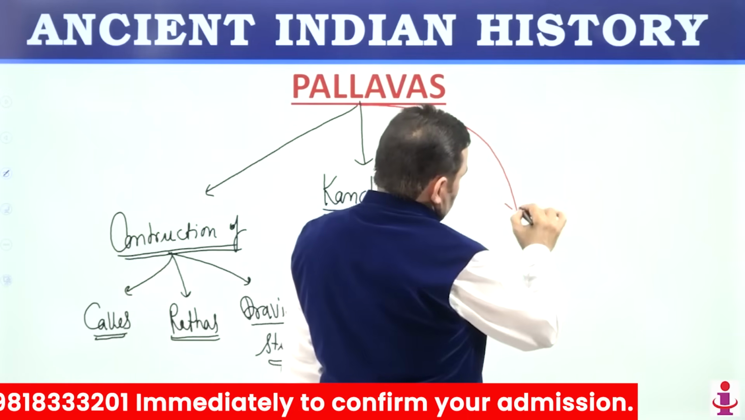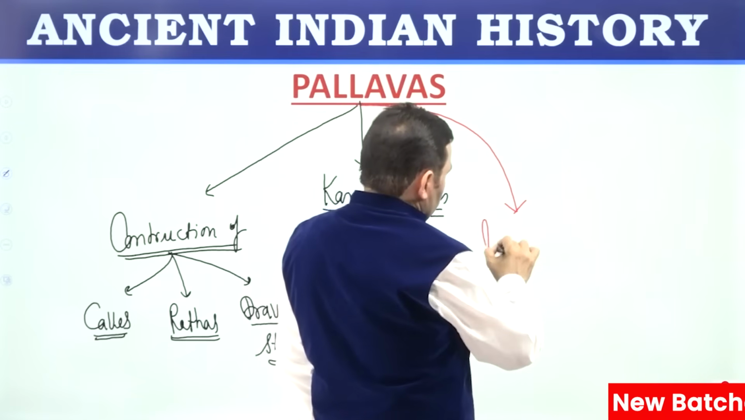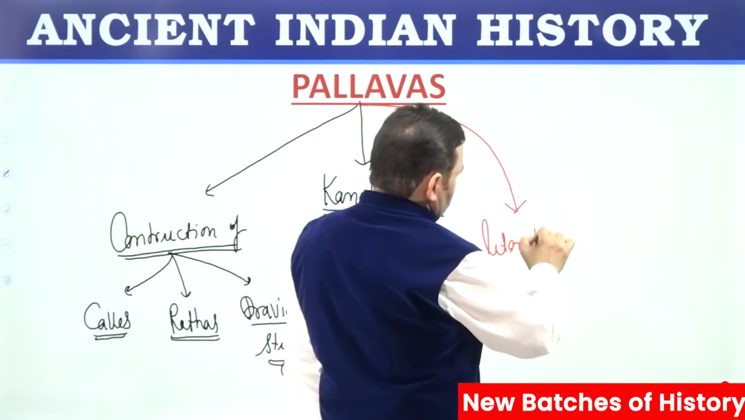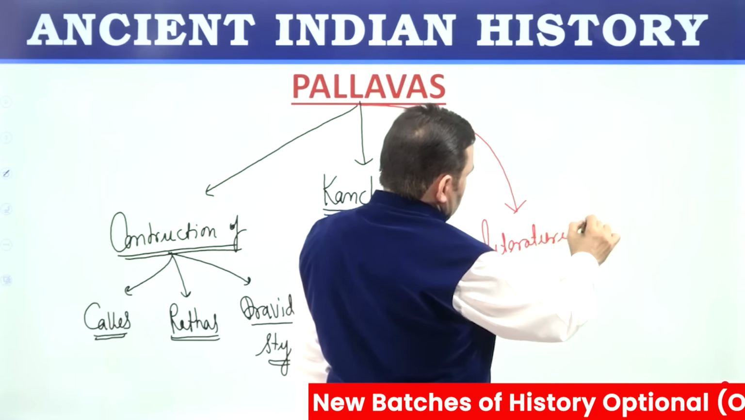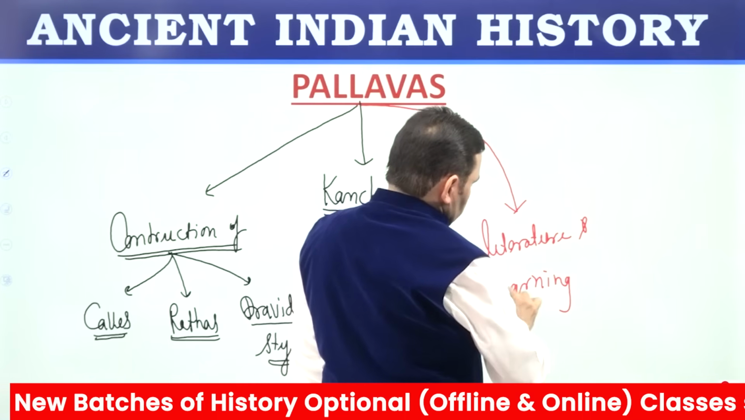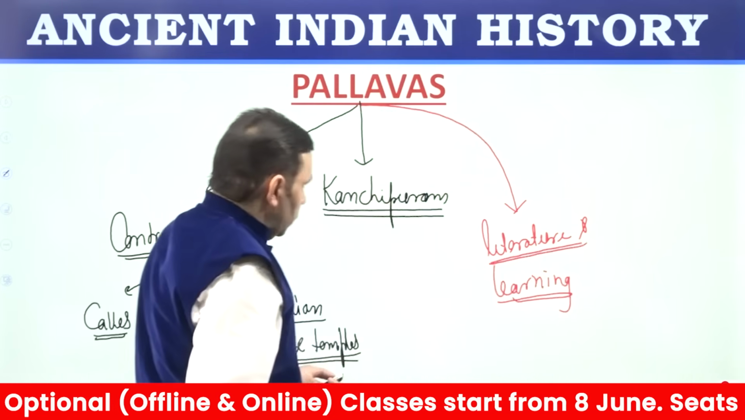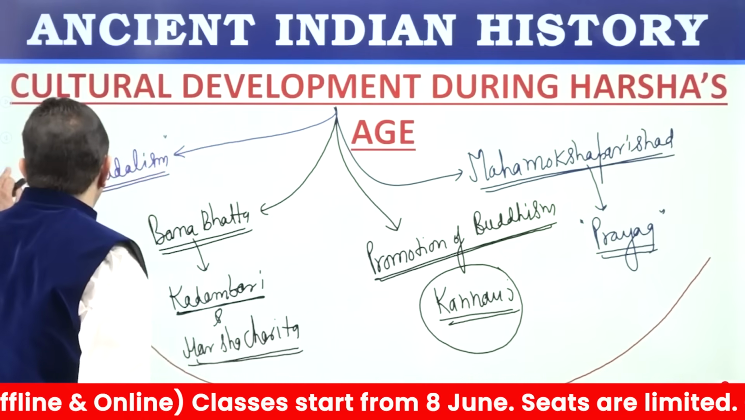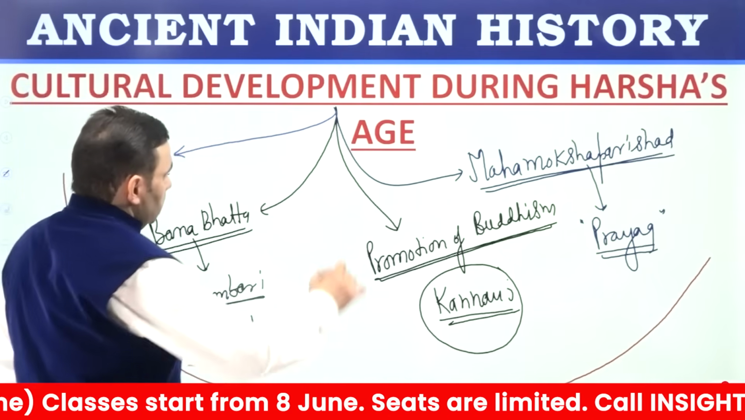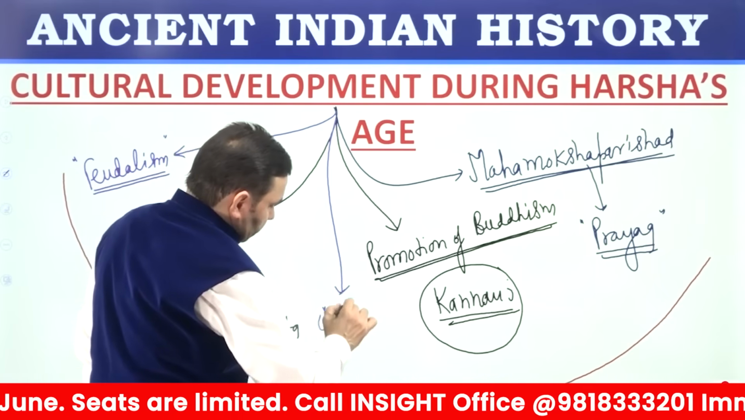Pallavas were great patrons of literature and learning. Kanchipuram was a world famous center of learning. So when Kanchipuram was a world famous center of learning here, in Harsha's times, there was a world famous center of learning in the form of Nalanda.